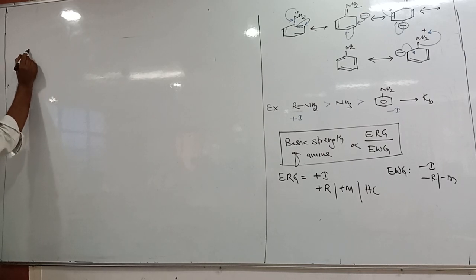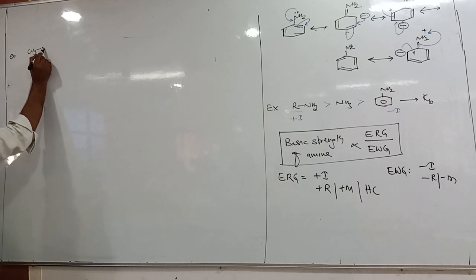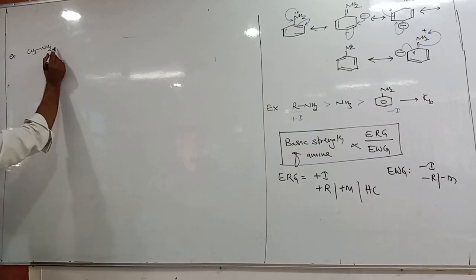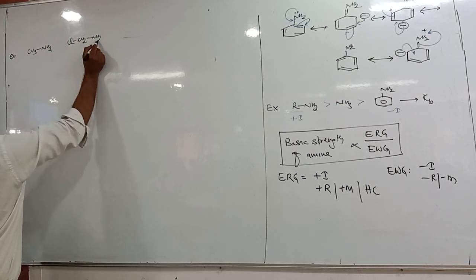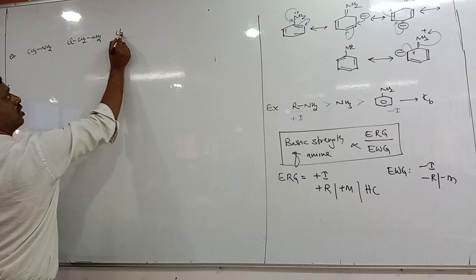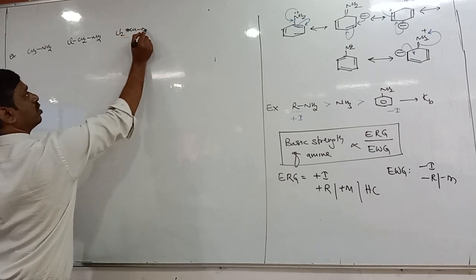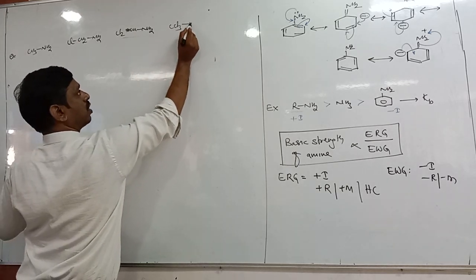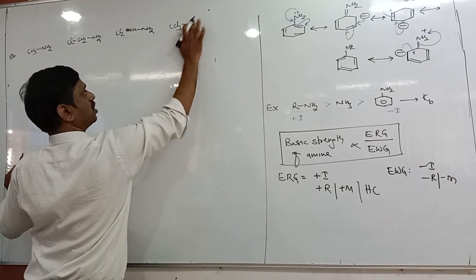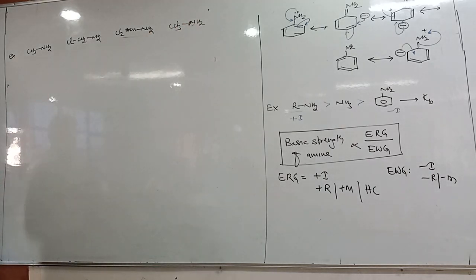let us take CH3NH2, comma, ClCH2NH2, comma, Cl2CHNH2, comma, CCl3NH2. Tell me, what is the order of basic strength?